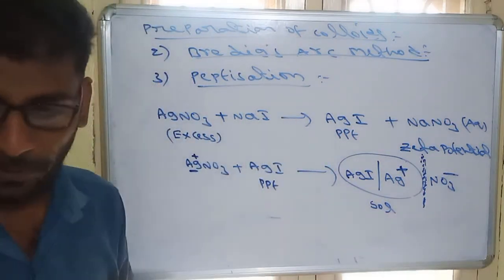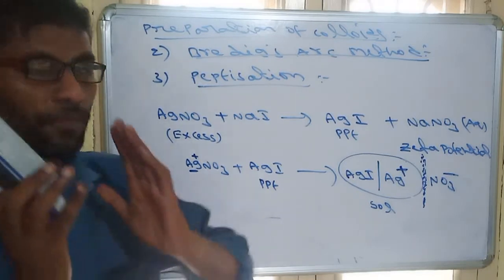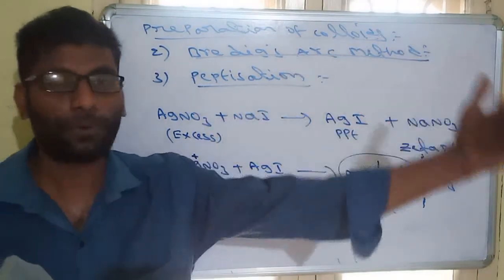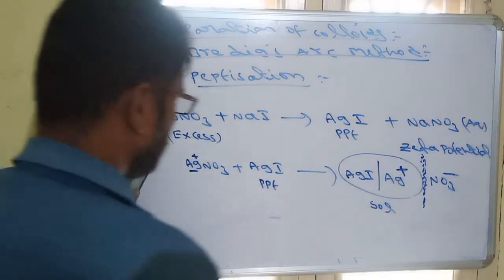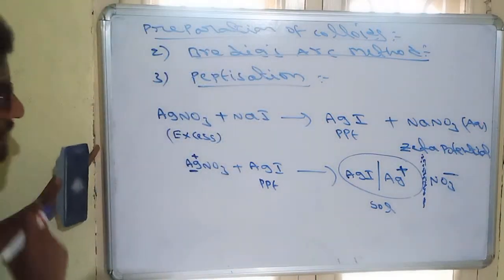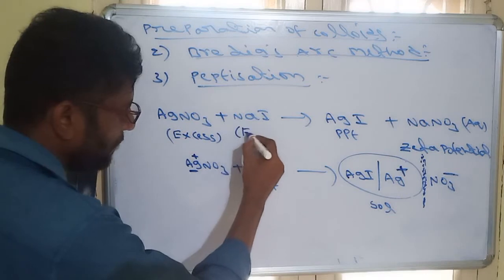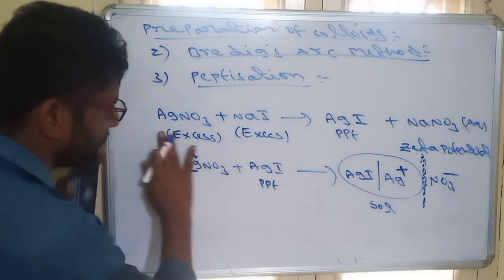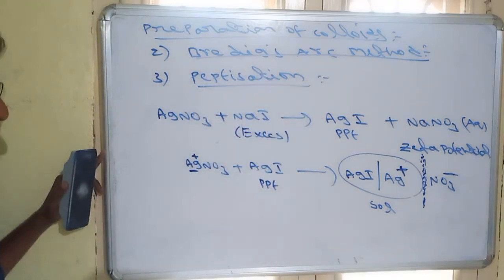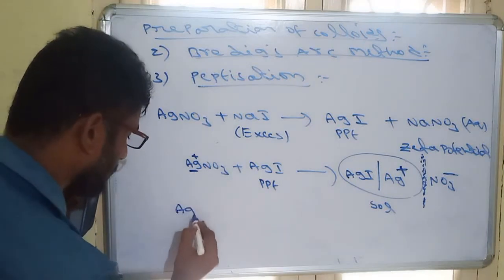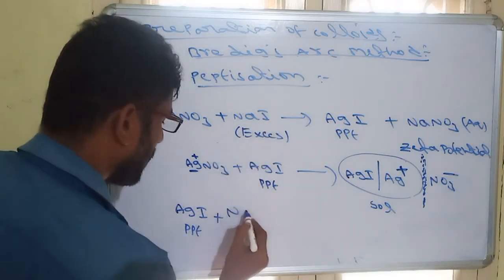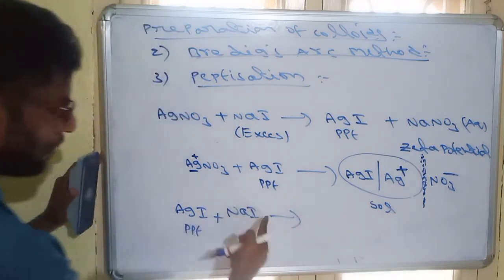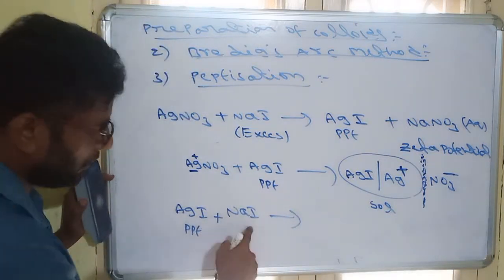So this is the peptidization: conversion of freshly prepared precipitate into colloid by adding extra electrolytes. Another example: in place of AgNO3, suppose NaI is present in excess. Now this AgI precipitate will combine with the extra NaI. Now what is the common ion here? Iodine is the common ion.